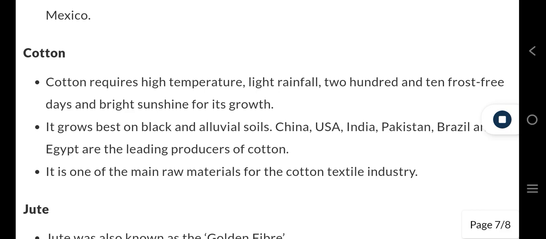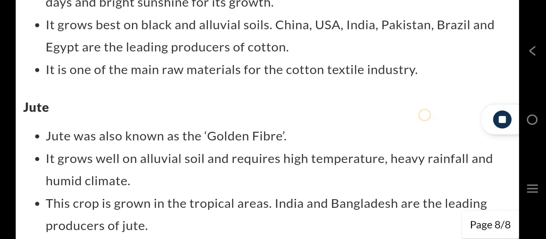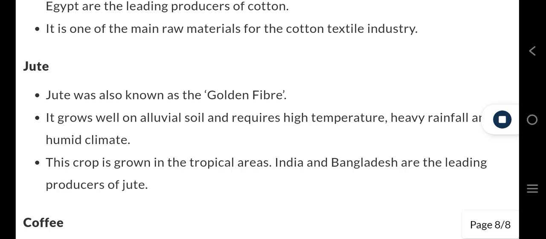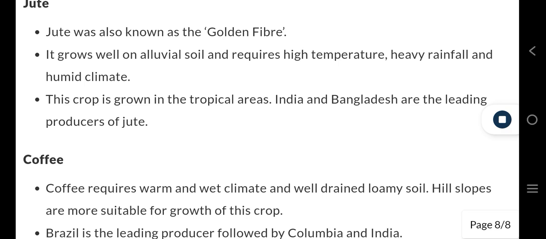Cotton requires high temperature, light rainfall, 210 frost-free days and bright sunshine for its growth. It grows best on black and alluvial soils. China, USA, India, Pakistan, Brazil and Egypt are the leading producers of cotton. It is one of the main raw materials for the cotton textile industry. Jute is also known as the golden fiber. It grows well on alluvial soil and requires high temperature, heavy rainfall and humid climate. This crop is grown in the tropical areas. India and Bangladesh are the leading producers of jute.